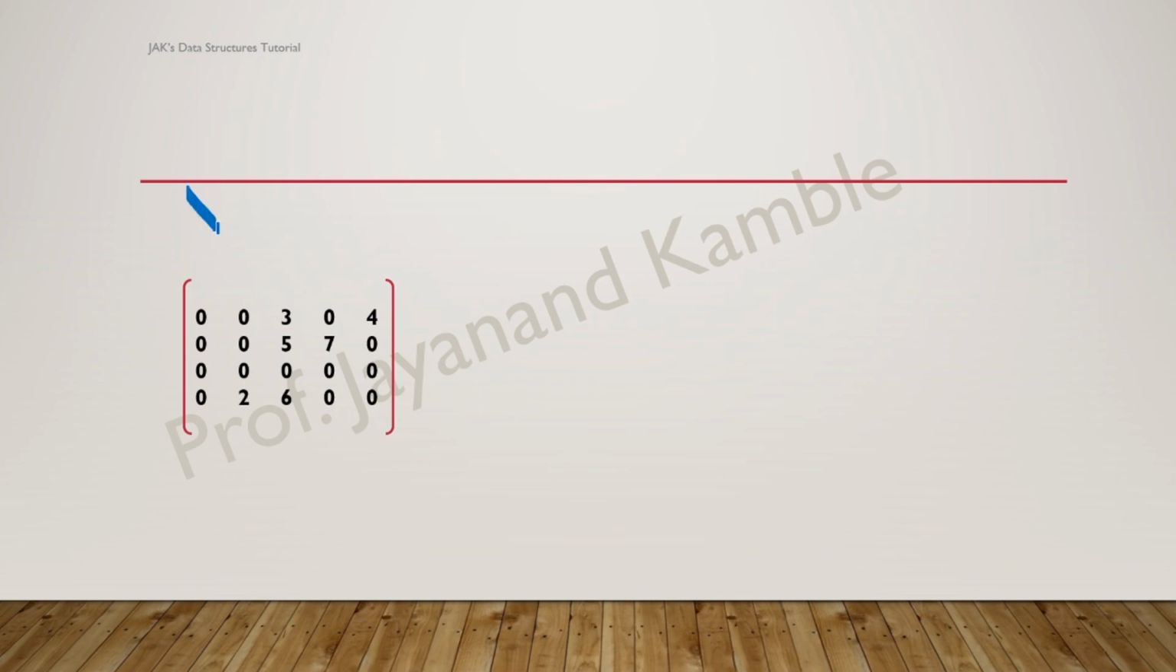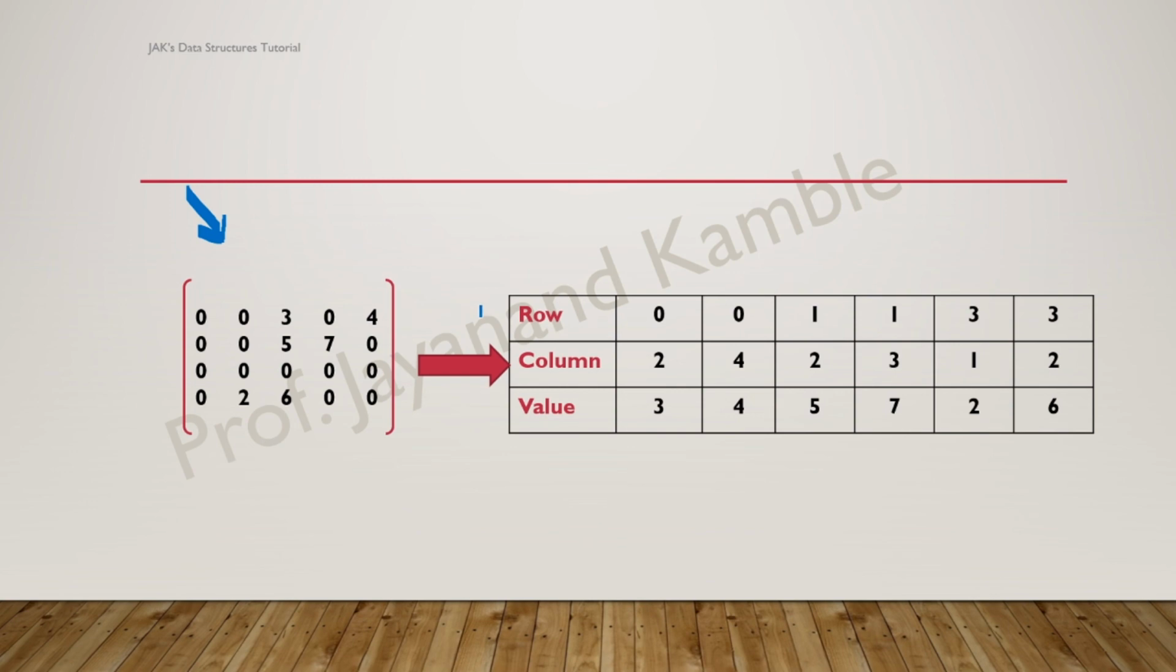Now here this was our original matrix which has very few non-zero elements. So how to represent this by using a sparse matrix? This is nothing but a method of storing this in a sparse matrix. We will have 3 rows here: one is the row, then the column, and then the value.